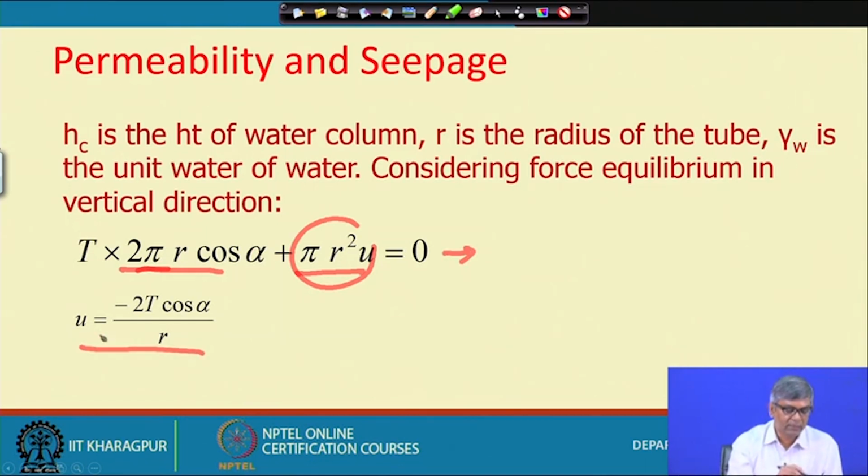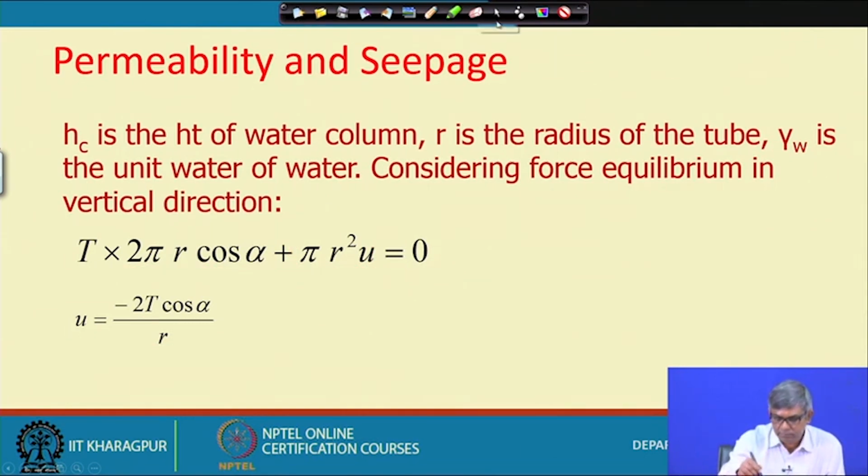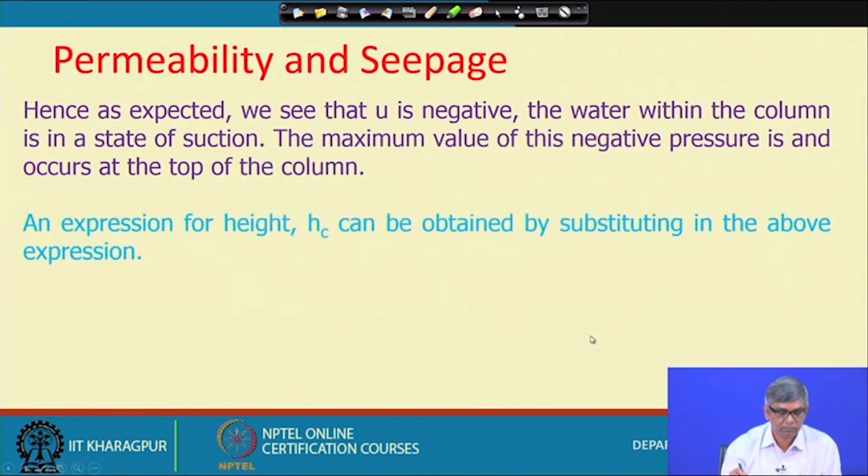Then you can see ultimately you are getting the U value with the negative sign, and the value is 2 T cos alpha by r. And since it is above the water table, U is definitely minus gamma W Hc. If you substitute that, then you will get the value. Hence, as expected, we see that U is negative.